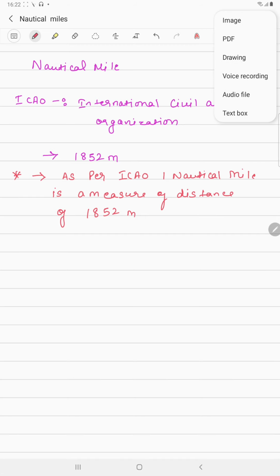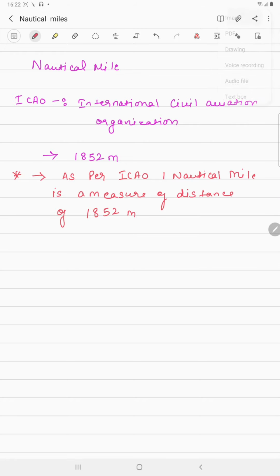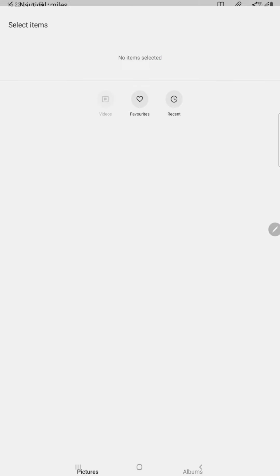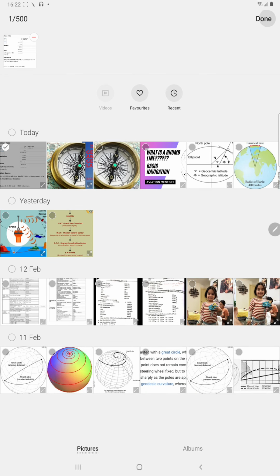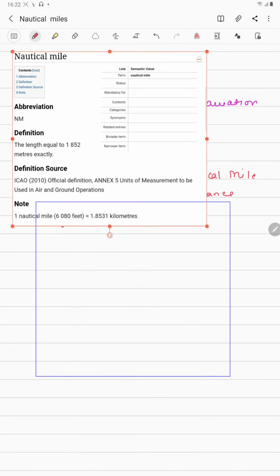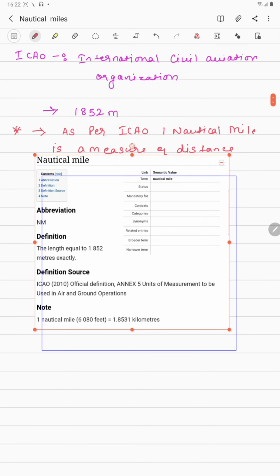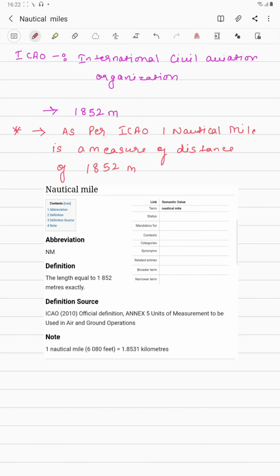You can check the ICAO glossary or the ICAO website, and I have downloaded that for you guys as well. So have a look. See, this is the definition as per the ICAO. It is the measure of distance of 1852 meters. Let us highlight that part. See, the length equal to 1852 meters exactly. It is known as your nautical mile, and the abbreviation is NM, as you all know.